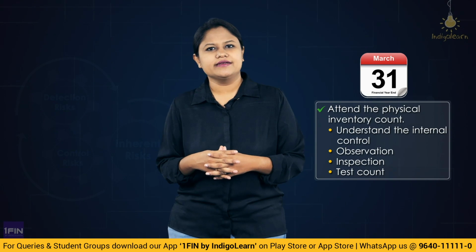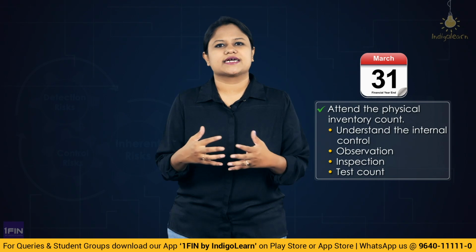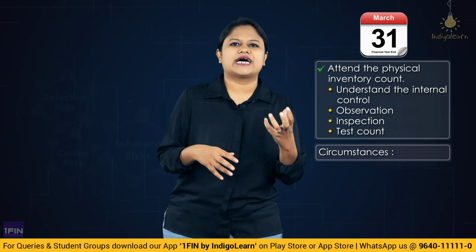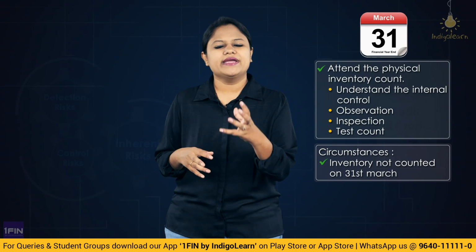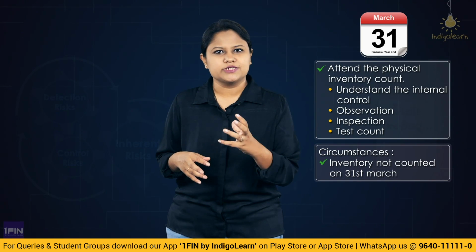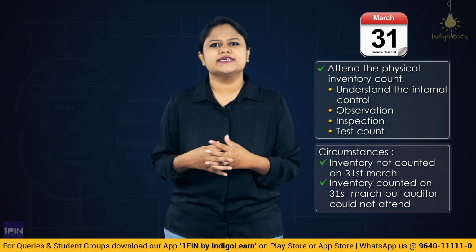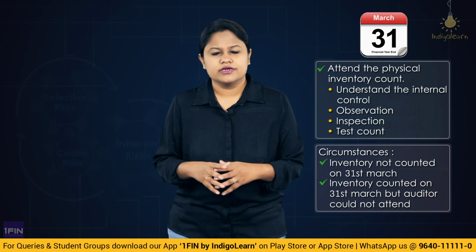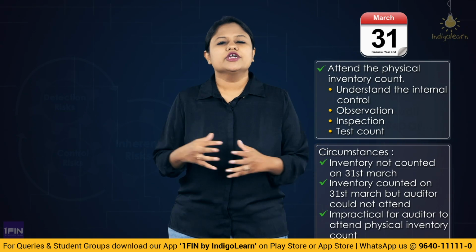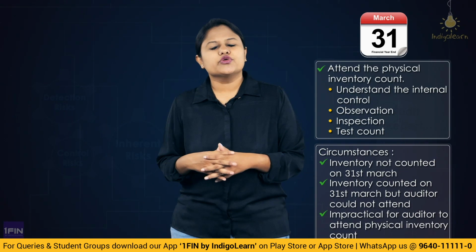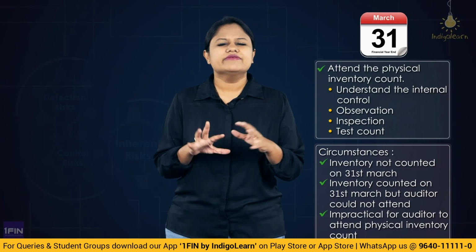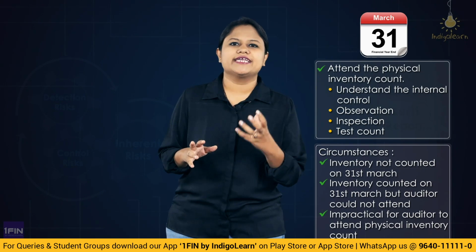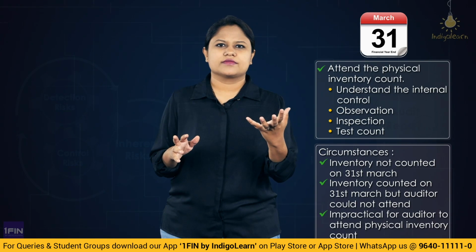But in this standard, we have also covered rare or special circumstances where maybe the physical counting is not happening on 31st of March, or maybe it is happening on 31st March but the auditor is unable to attend due to some reasons. Or there is a possibility that whenever the physical count is conducted, it is impracticable for the auditor to be present at the physical counting. So we are now going to discuss 3 scenarios which are different, which are special. What is regular? Regular means they conducted the count and you attended on the same day.